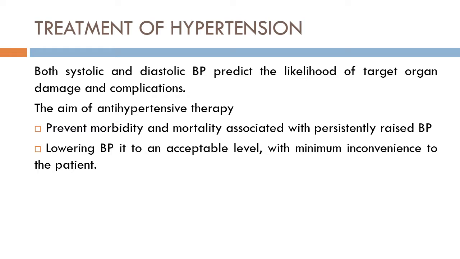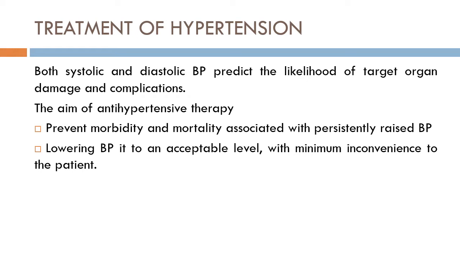So the cause of hypertension in most of the patients is not known. That is why these patients are labeled as having essential hypertension. Patients with known cause of hypertension are known as having secondary hypertension, where the cause may be some renal disease, pheochromocytoma, hyperthyroidism, or other endocrinal disorders wherein there is elevation in the blood pressure.